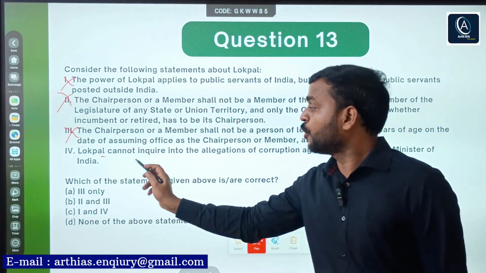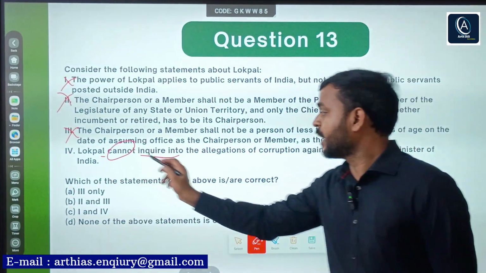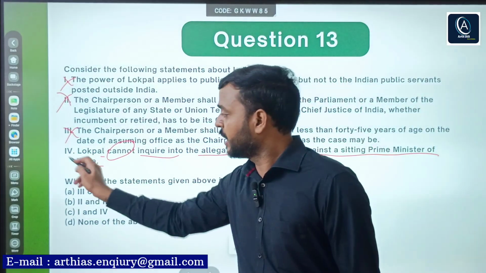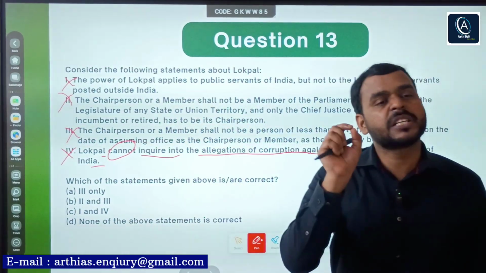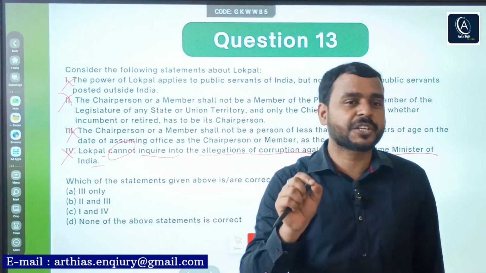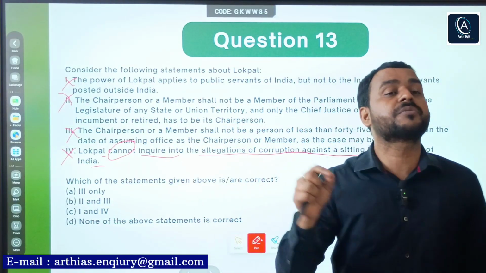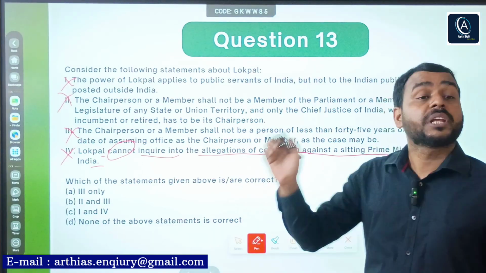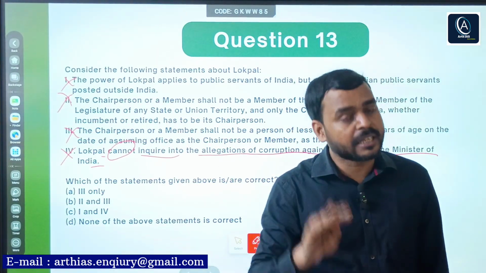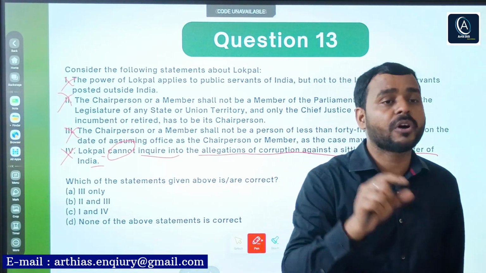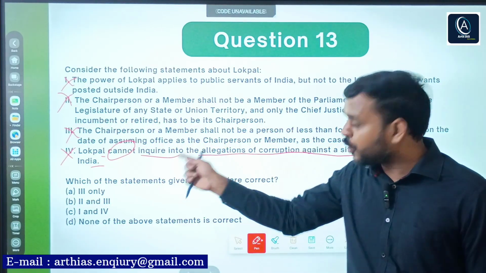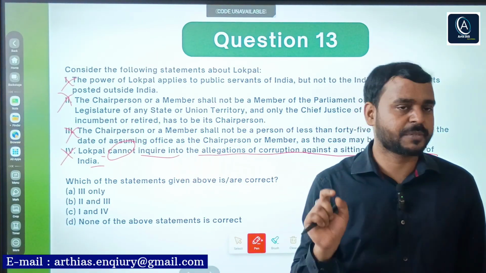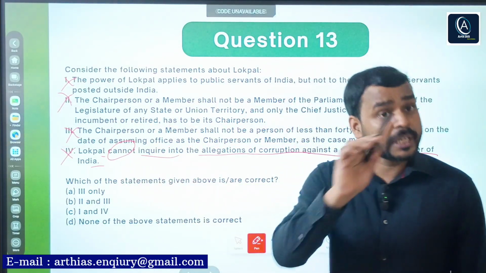Last, the fourth statement: Lokpal cannot inquire into allegations of corruption against the sitting Prime Minister of India. No. There are reasonable restrictions. For example, if the matter is related with national security, then it can be an exception. But generally, if there is an allegation of corruption against a sitting Prime Minister, then Lokpal can inquire into it. So this statement is also incorrect.